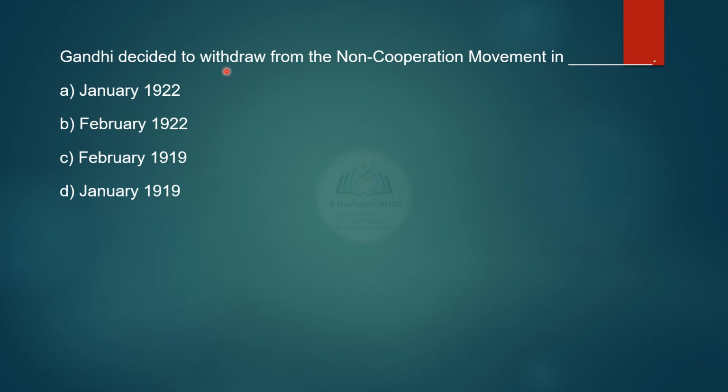Gandhi decided to withdraw from the non-cooperation movement in January 22, February 22, February 19, or it was January 1919. Let us see the correct choice. It is option B, February 1922.